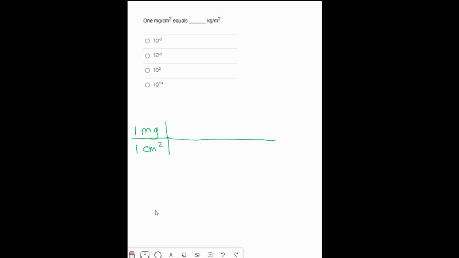I know there are 1,000 milligrams in 1 gram, and I know there are 1,000 grams in 1 kilogram. Okay, so my milligrams are now kilograms. Now, if I did this arithmetic just like this, I would have kilograms per centimeter cubed. I need meters cubed. I know there are 100 centimeters in 1 meter.